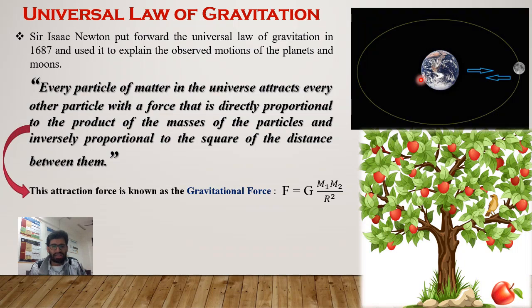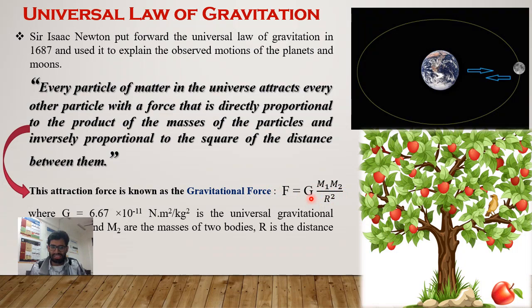And this attraction force is known as the gravitational force, which is F = G m1 m2 / r². G is the universal gravitational constant, which has a fixed value of 6.67 × 10^-11 N m²/kg² in SI units. m1 and m2 are the masses of the two bodies, and r is the distance between them.